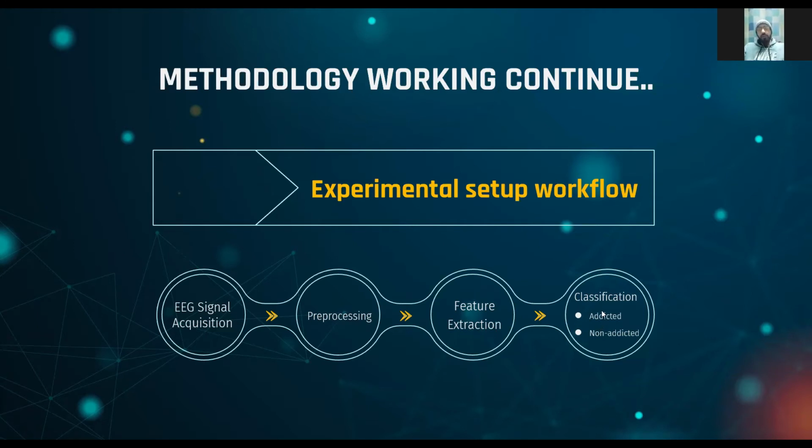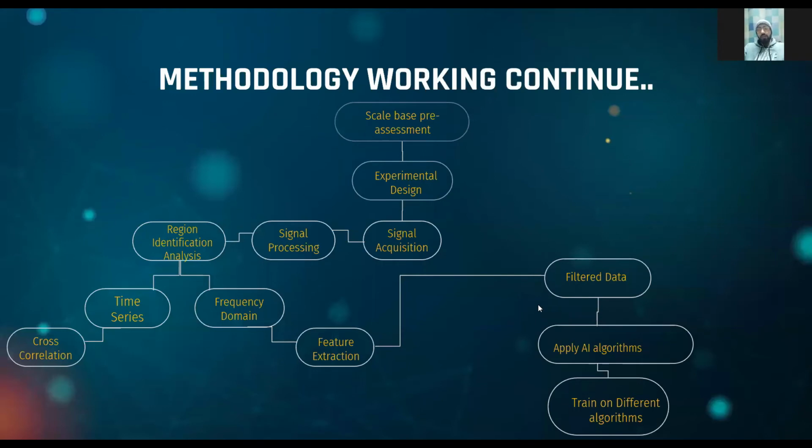In pre-processing, we apply different filters to completely exclude the noisy signals of eye blinking and others. Then we extract the features using DWT in alpha, beta, gamma using the DWT formula. Then we classify into addiction and non-addiction. Now coming toward the methodology working part, how we did our project.